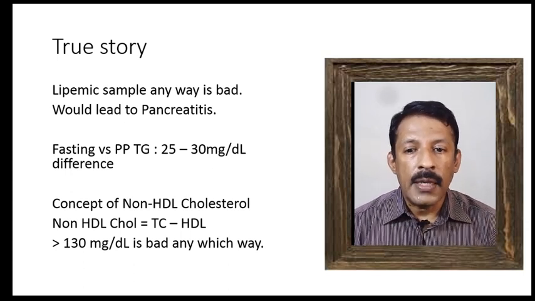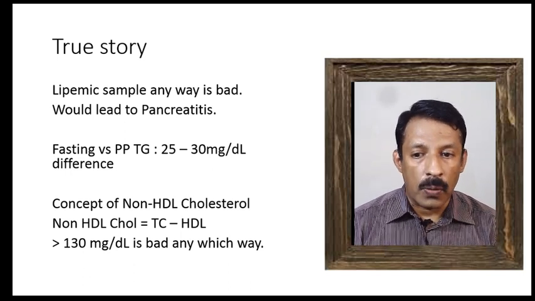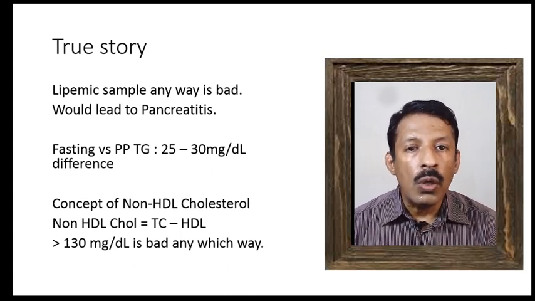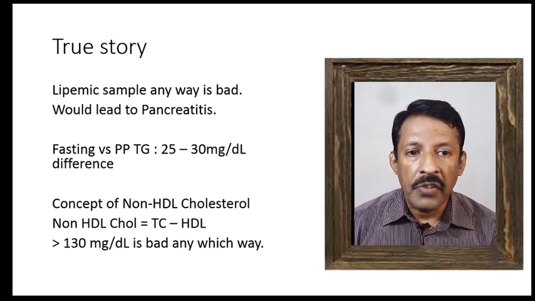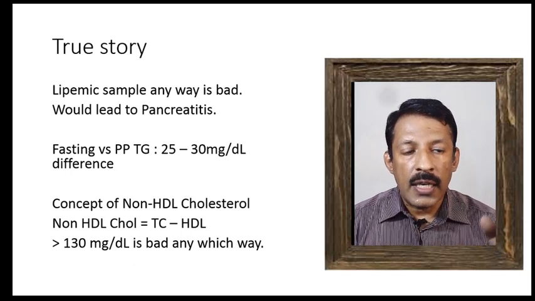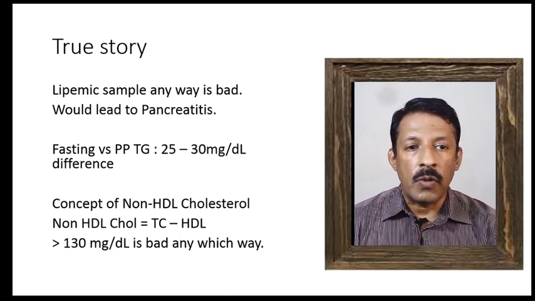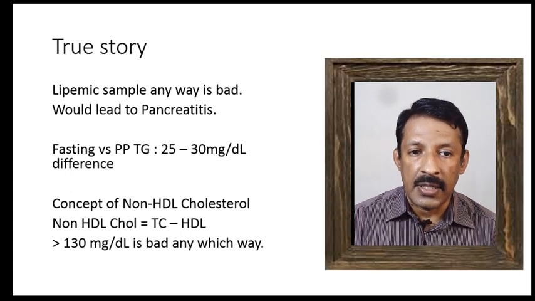Nowadays there is a concept of non-HDL cholesterol. What is non-HDL cholesterol? Total cholesterol minus HDL cholesterol. Now if you understand the metabolism, HDL cholesterol is reverse cholesterol transport from the periphery to the liver. These are the ones which are going to get excreted.